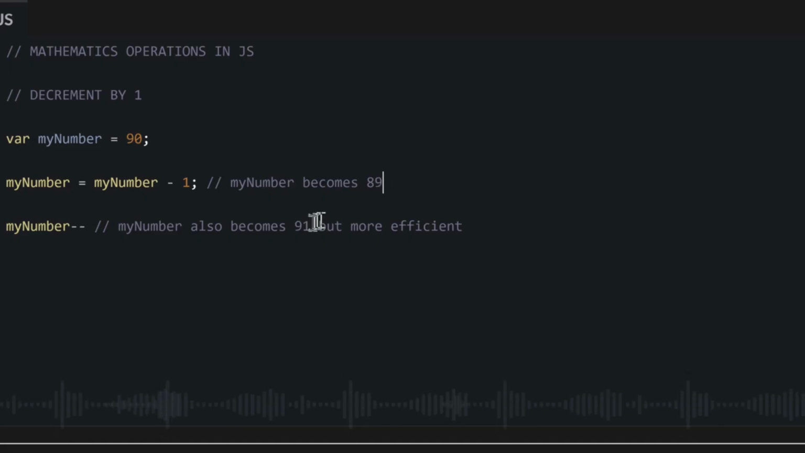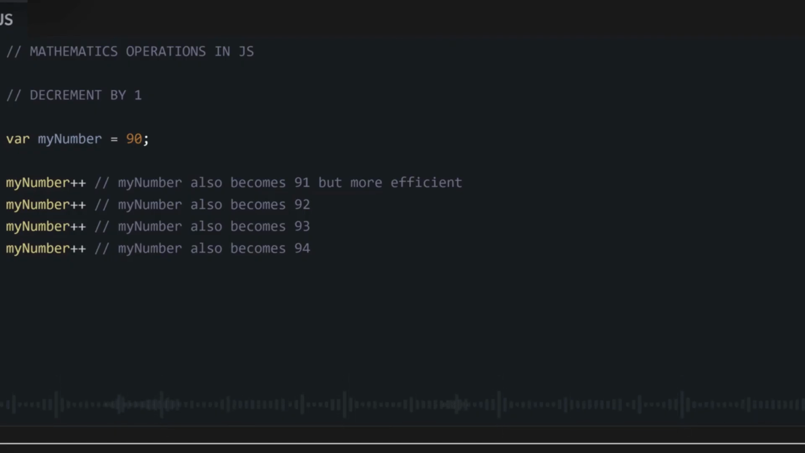And if you do them as many times as possible, if you write your variable plus plus, for the next line do plus plus, for the next line do plus plus, I'm saying it adds 1, adds 1, adds 1, it goes on. And the same for minus.